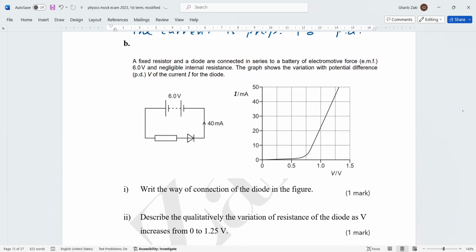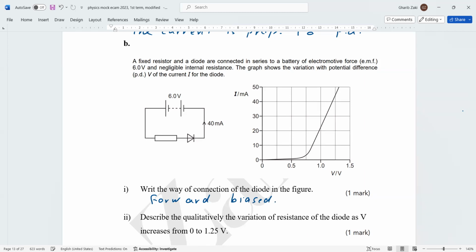We have two ways of connection of diodes, forward and reverse. So this is forward because the current passes here. Reverse, the current will not pass, or very little. So it is forward biased.